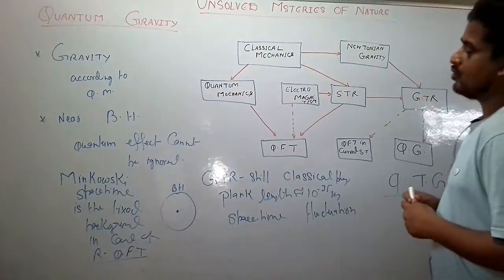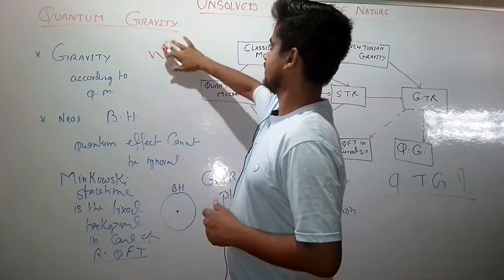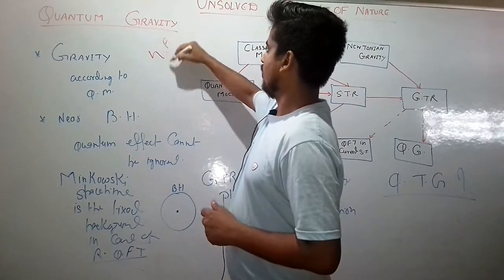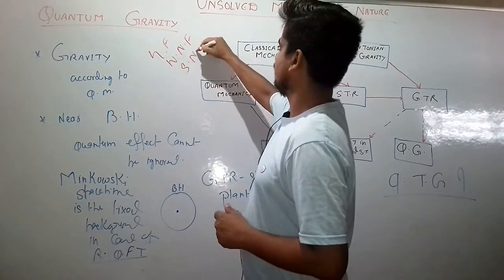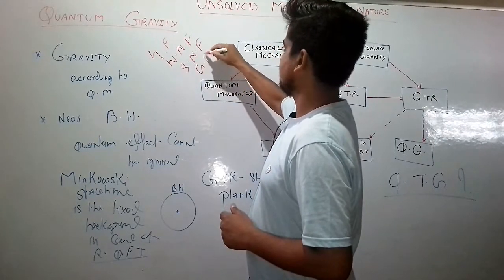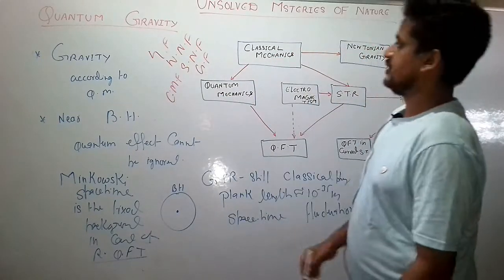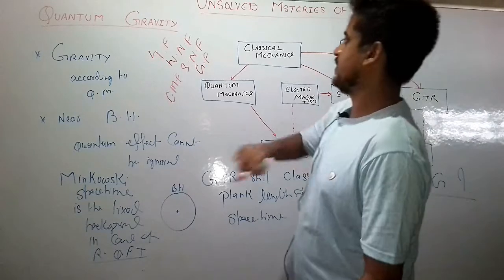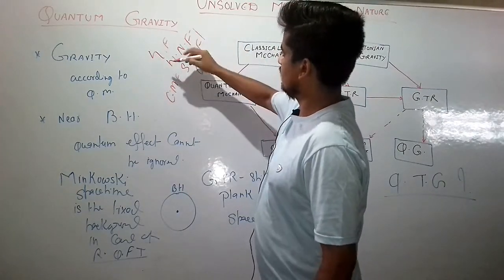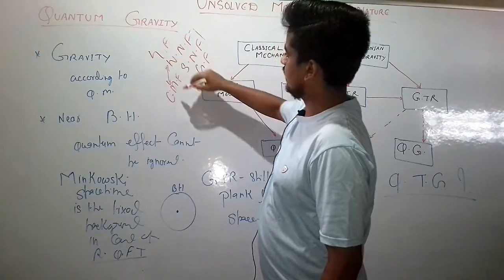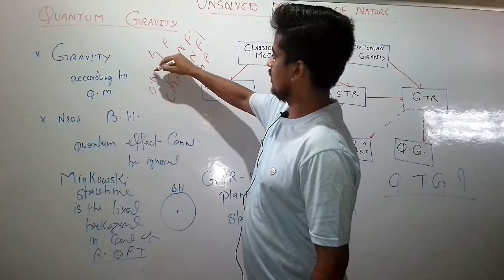We know that there are only four fundamental forces in the universe: weak nuclear force, strong nuclear force, gravitational force, and electromagnetic force. Out of these four forces, two have been unified, the weak nuclear force and electromagnetic force, and it has become the electroweak force.